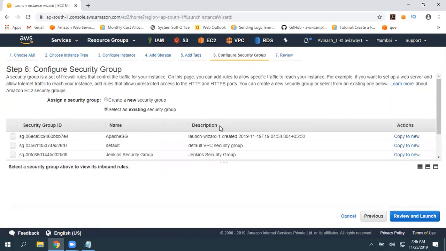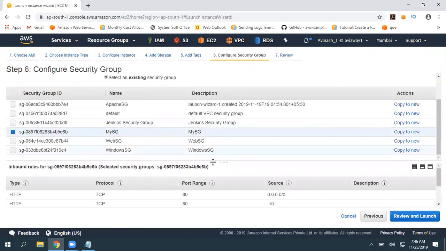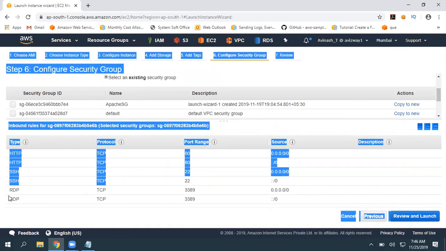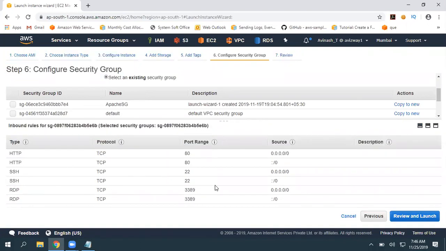However, we created one security group, MySG. There we have opened SSH as well as RDP, so you can use that security group for both operating systems. And we even opened port number 80 also, so we can make our EC2 instance a web server. For example, if this is not available, it cannot deliver any HTTP traffic from the EC2 instance.